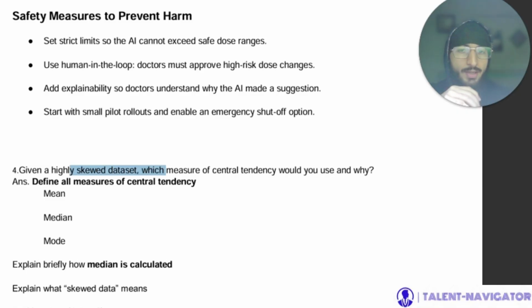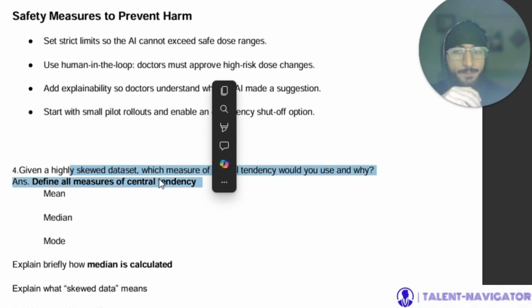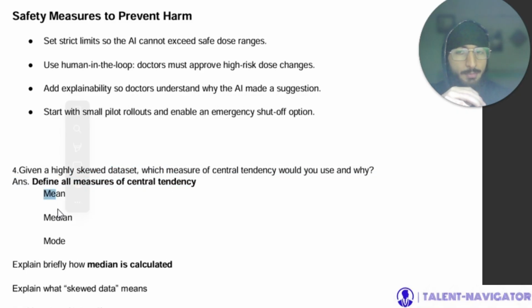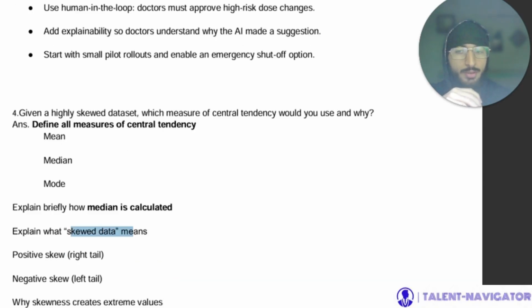Now, given a highly skewed data, which measure of central tendency would you use and why? So define all the measures of central tendency, mean, median, and mode. Explain briefly how median is calculated. Explain what skewed data means here. Positive skew is right tail. So positive skew is actually right tail.